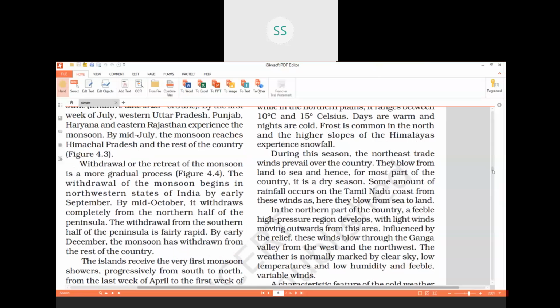Third point, temperature decreases from south to north. Fourth point, temperature in Chennai is 24 to 25 degrees Celsius, whereas in northern India it is 10 to 15 degrees Celsius. Fifth point, days are warm, nights are cold. And sixth point is frost in north, snowfall in Himalayas. And now we continue with the seventh point.